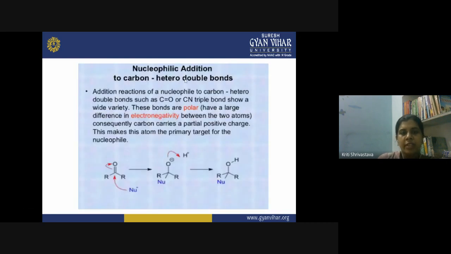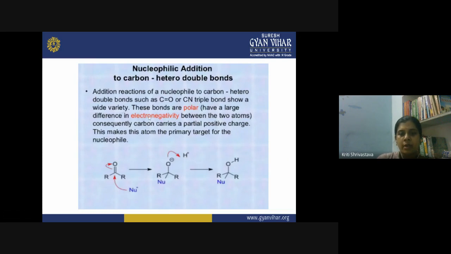Now, the nucleophilic addition to carbon-hetero double bonds: like in the previous slide, we have seen the carbonyl compound. Here again, we are taking a carbonyl compound, especially the ketone RCOR, and the addition reaction of a nucleophile to a carbon-hetero double bond, such as the carbon double bond oxygen or carbon triple bond nitrogen, shows a wide variety.